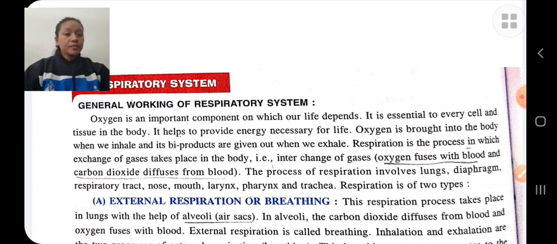Inhalation and exhalation are the two processes of external respiration. External respiration makes internal respiration possible.